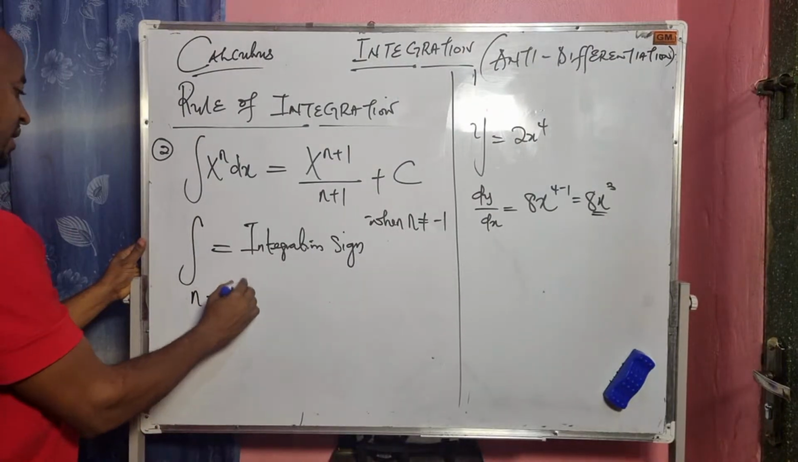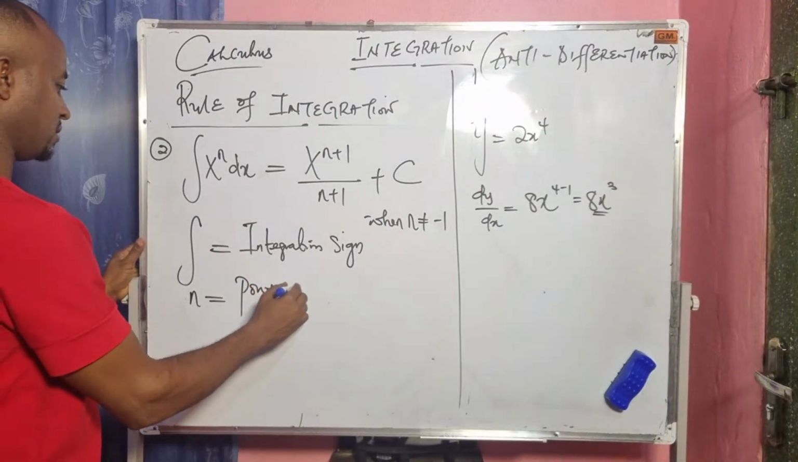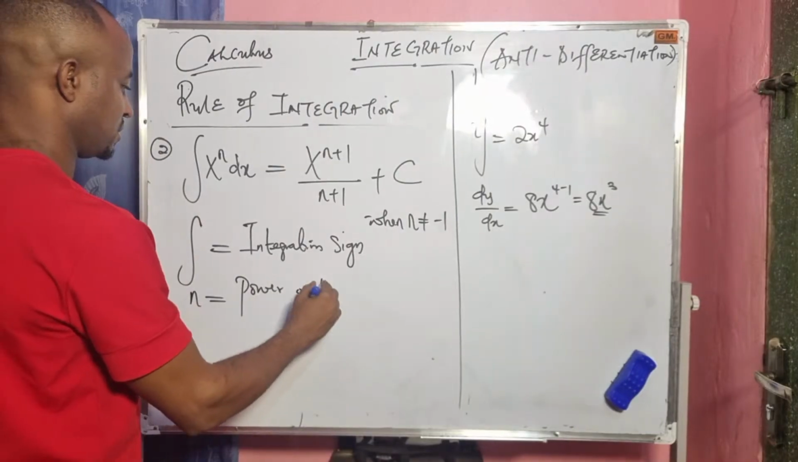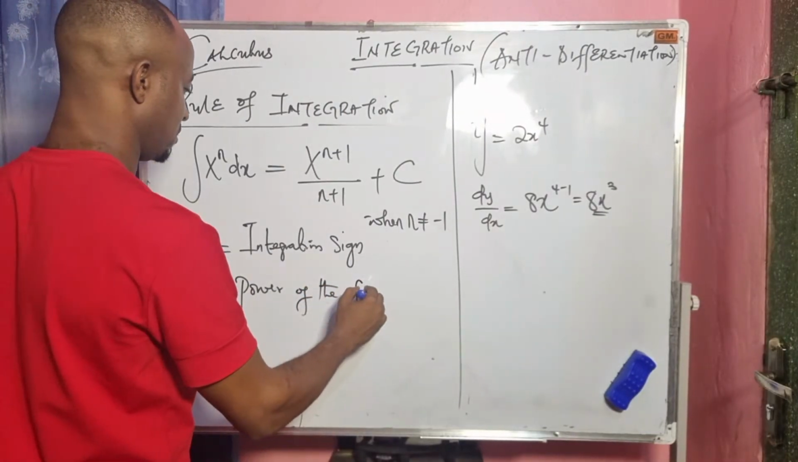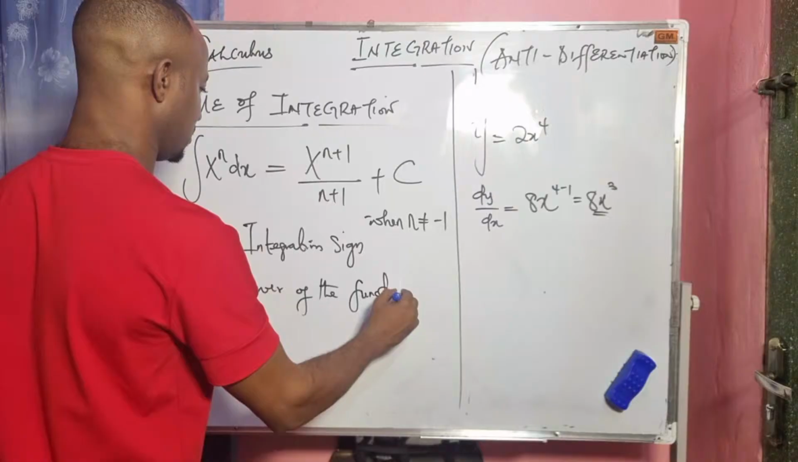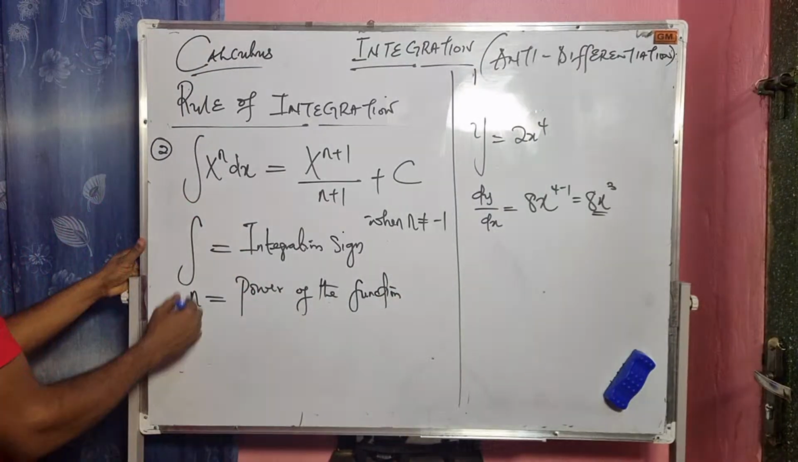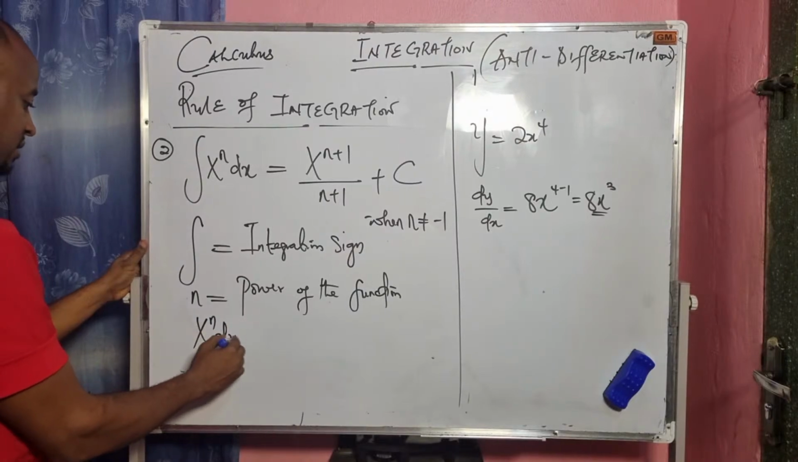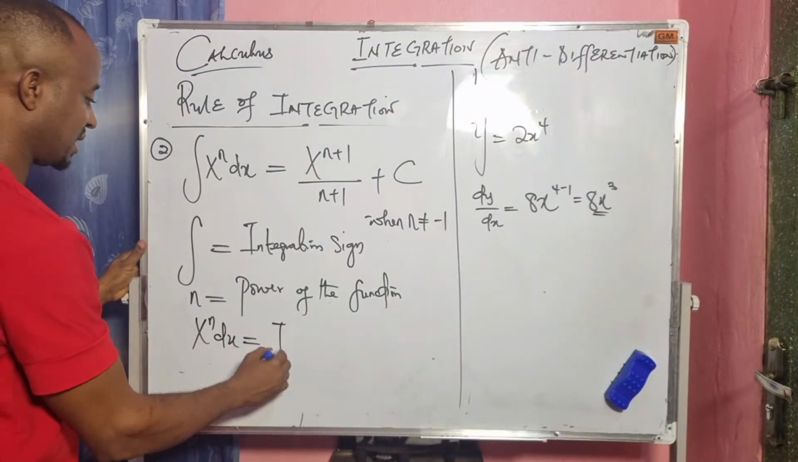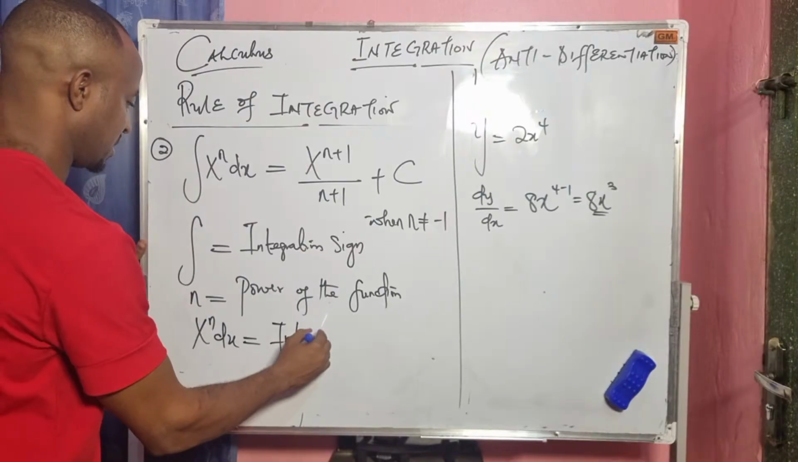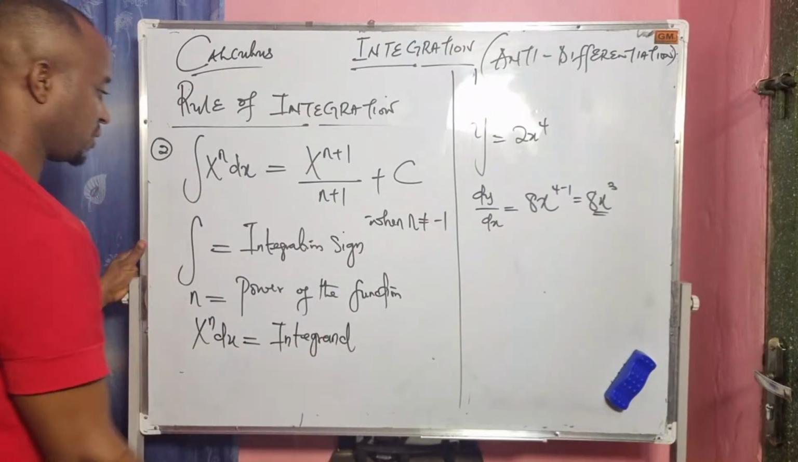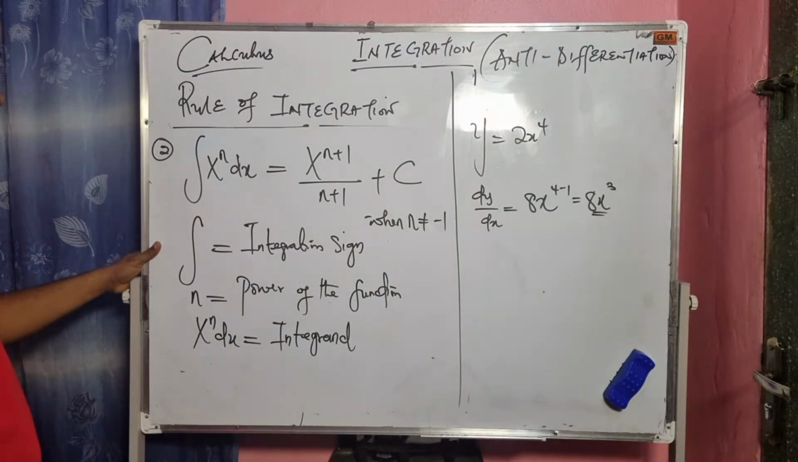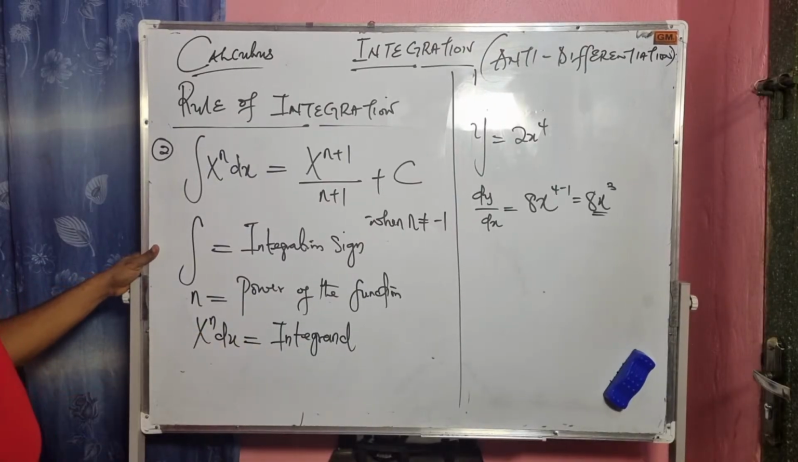Our n represents the power of the function, or the exponent, right? X to the power of n. The x represents the integrand, meaning the function we are integrating. That is called x to the power of n.